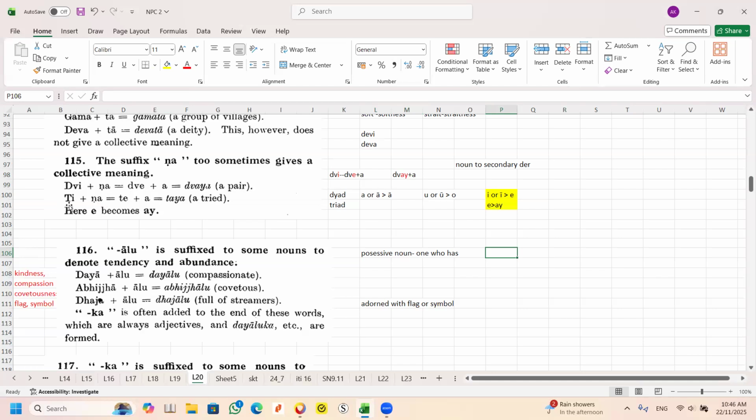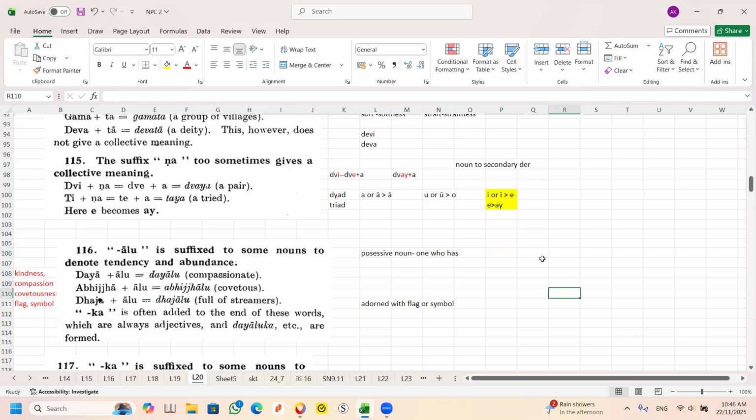T plus T, same process. Once you know T plus T becomes T, T after becomes Ta, TAY plus A, Taya. This is the same for Dwi and T. As long as you can understand.